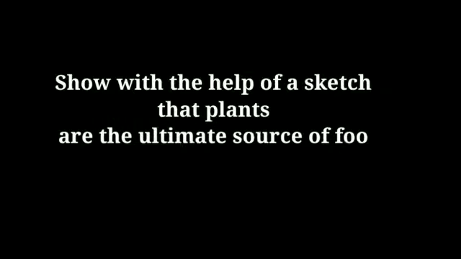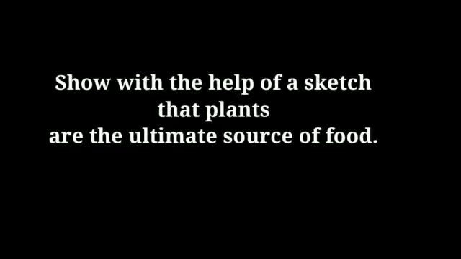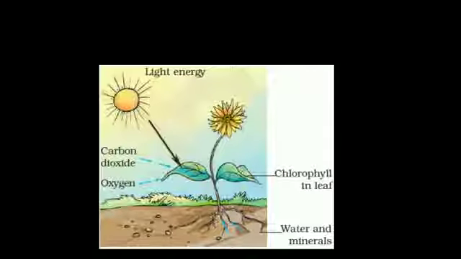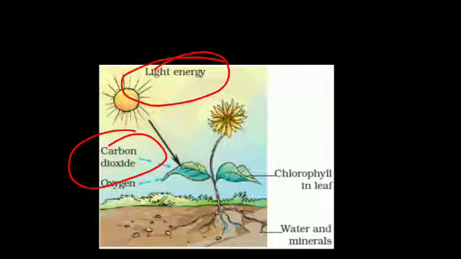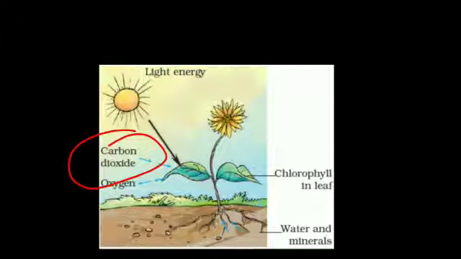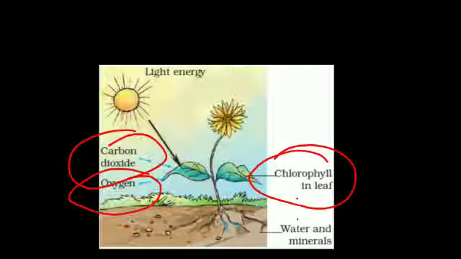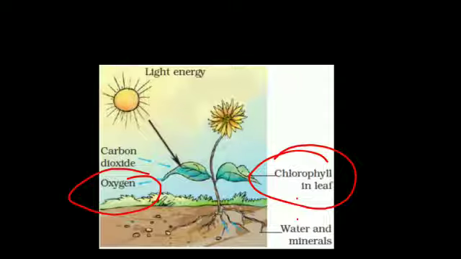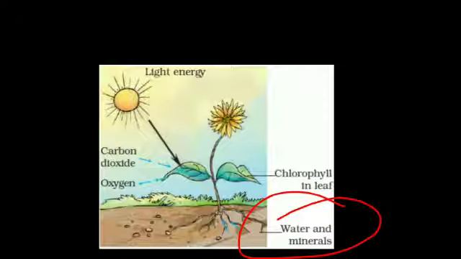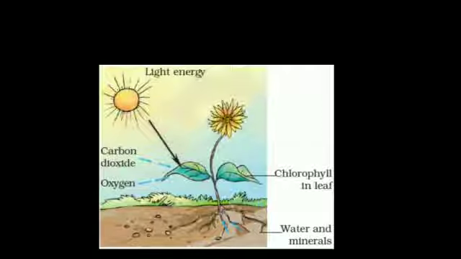Next question is, show with the help of a sketch that plants are the ultimate source of food. Here is the diagram. As the sun gives its light energy, plants take carbon dioxide, release oxygen, and have chlorophyll in the leaf. Here water and minerals taken by the roots are provided to the plants.